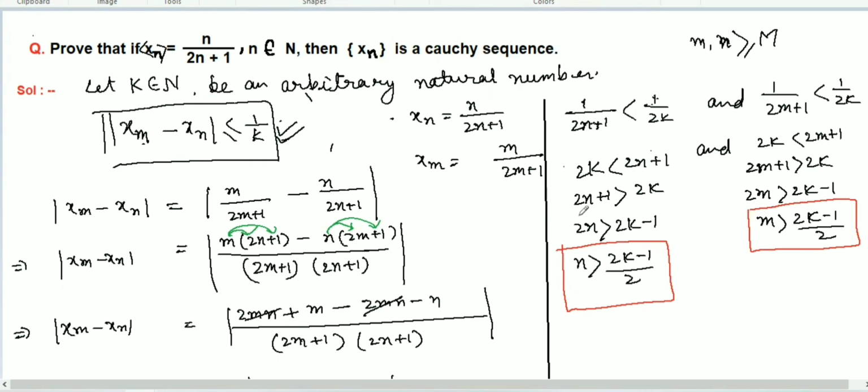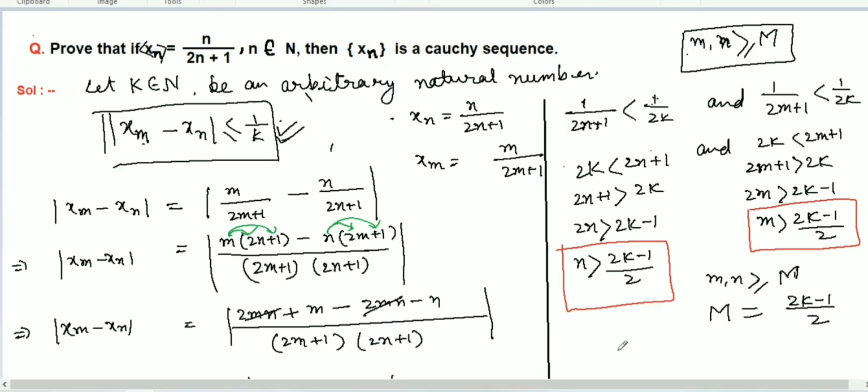So what is the meaning here? In the definition, m and n are greater than or equal to m. We have been given m and n greater than or equal to m, so we can write m equal to (2k minus 1) over 2.